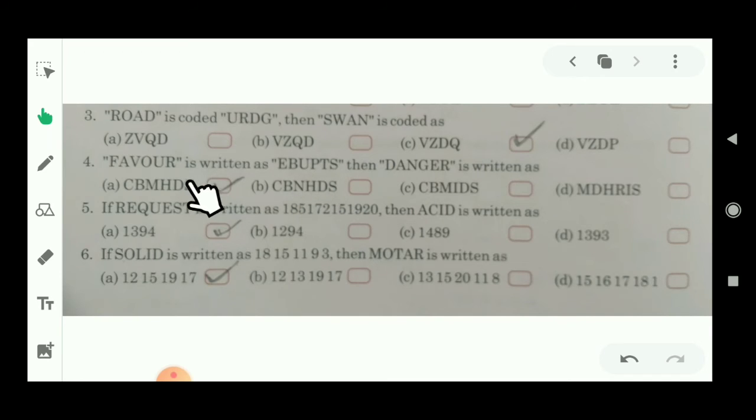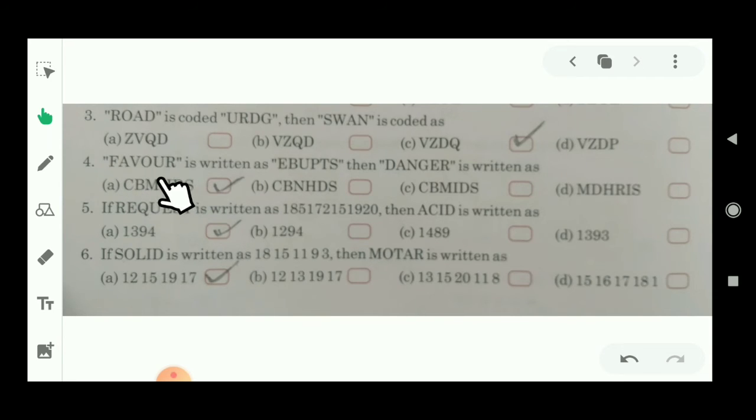Let's see question number 4. Students, you can see here FAVOR is written as EBUPQS. Let's see. F. Which letter comes before F, students? E. And A, after the A which letter will come? B. Similarly, which comes before V? U. And after O which comes? P. That means -1, +1, -1, +1.